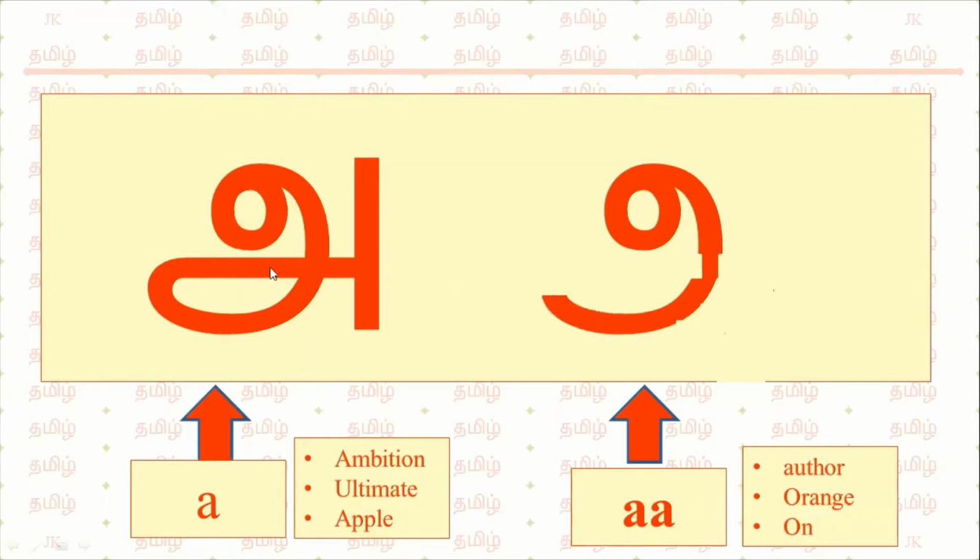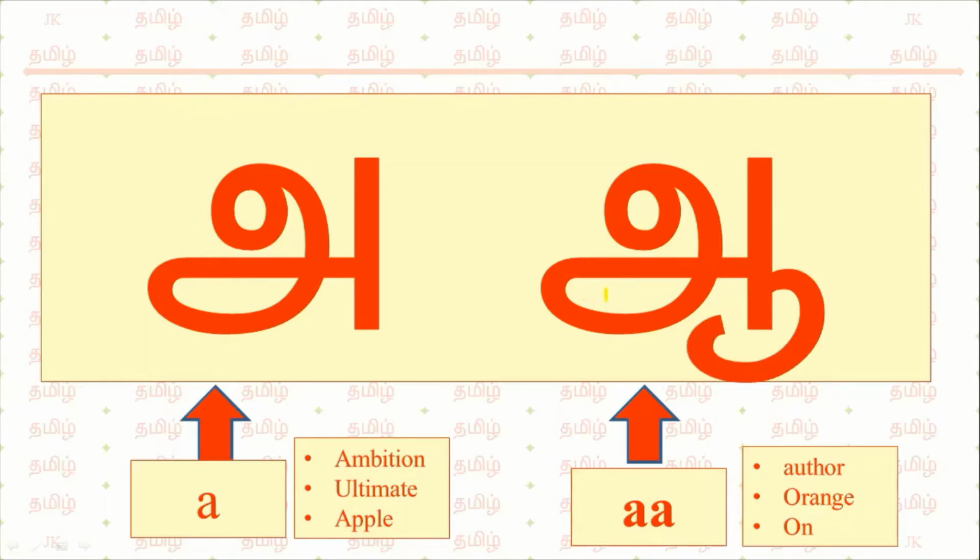If you see A and A, they look the same; only this part is different. This part is added extra. So this is A, this is A. The pronunciation examples for A are ambition, ultimate, apple. The pronunciation examples for A are other, orange, and on.